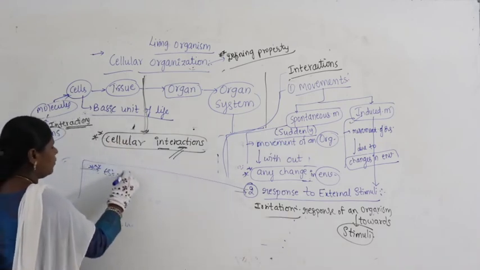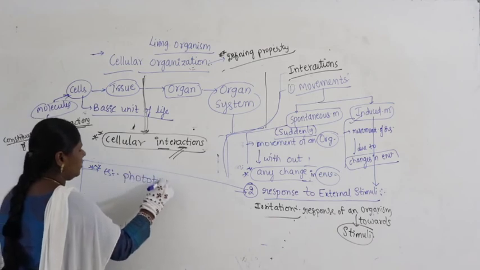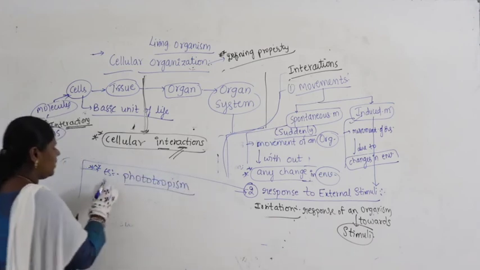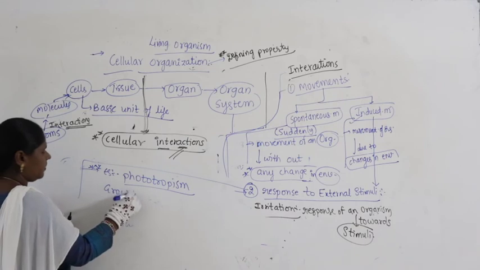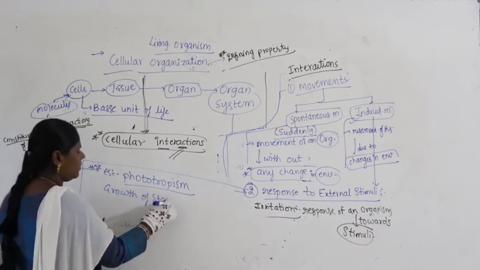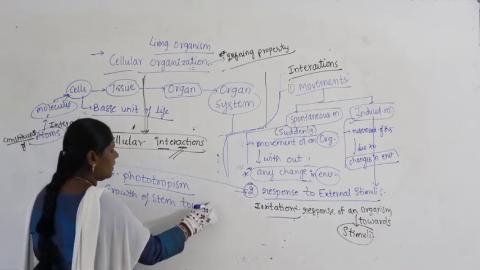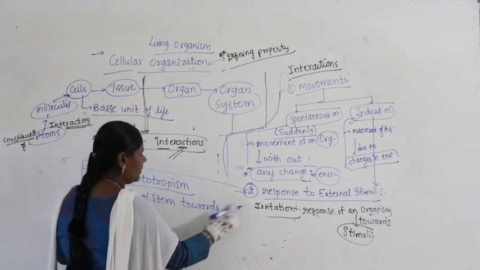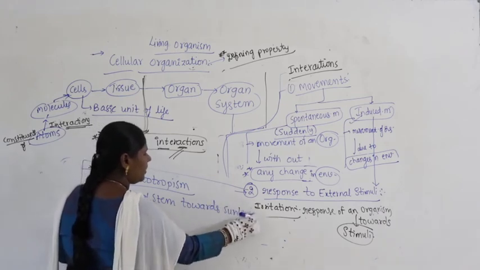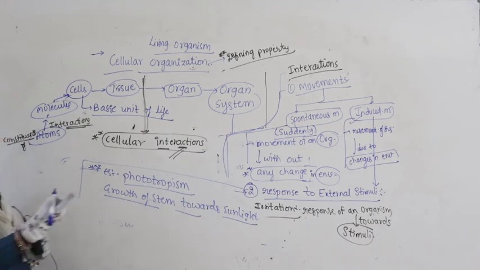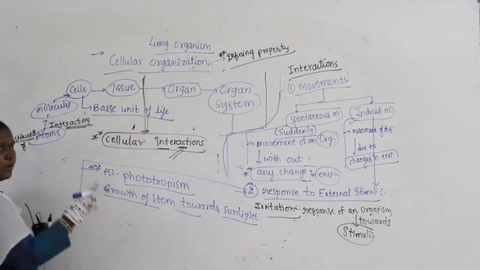Let us take phototropism. What is phototropism? The growth of the stem or any part of the plant towards sunlight. You know, the sunflower is the best example.